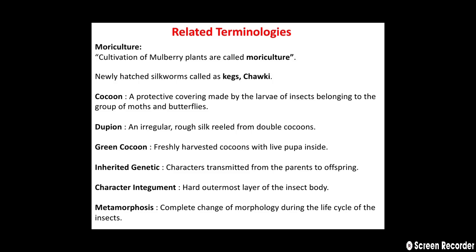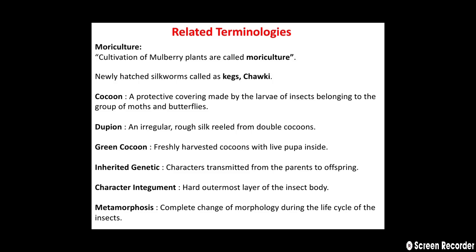Then next terminology is dupion, meaning an irregular rough silk reeled from double cocoons. Then next is green cocoon, meaning freshly harvested cocoons with the pupa inside are called green cocoons. Then inherited character, meaning the characters transmitted from the parents to their offspring. Then integument means the hard outermost layer of the insect body.